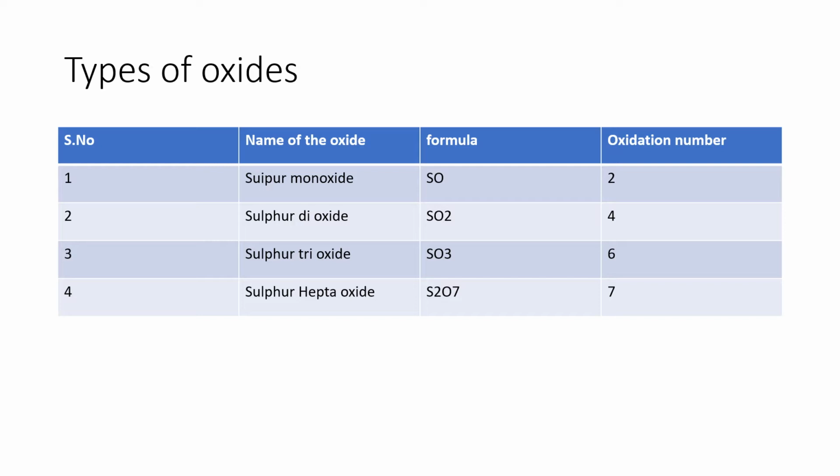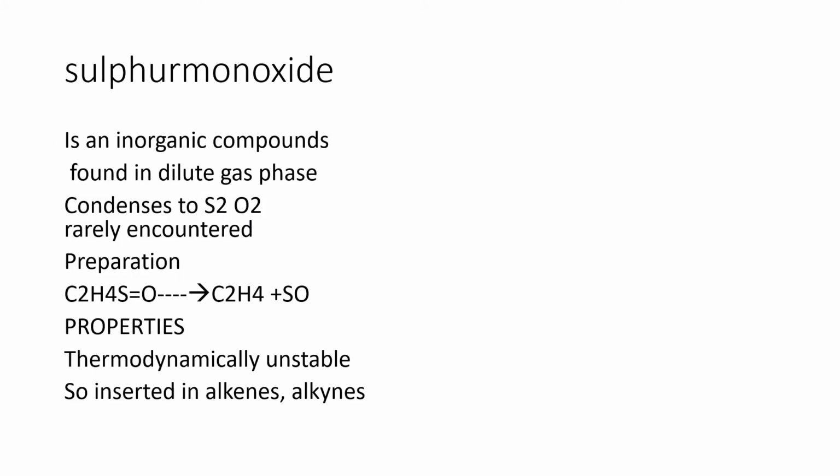Now come to preparation and properties of sulfur monoxide.